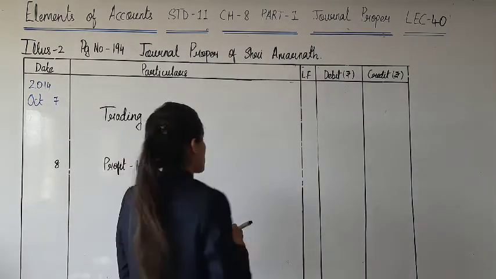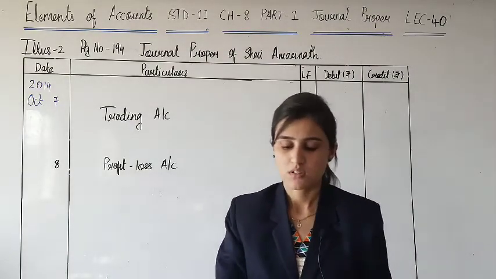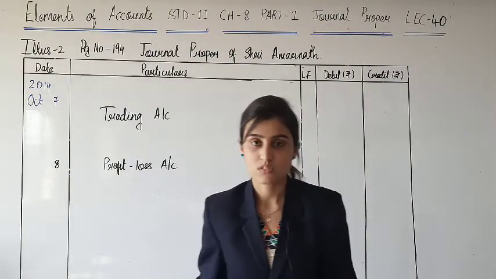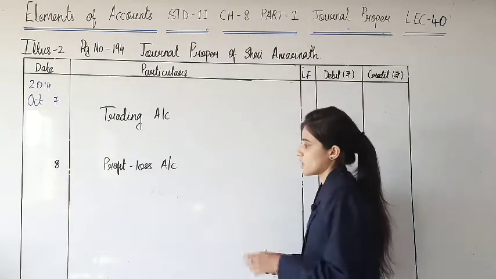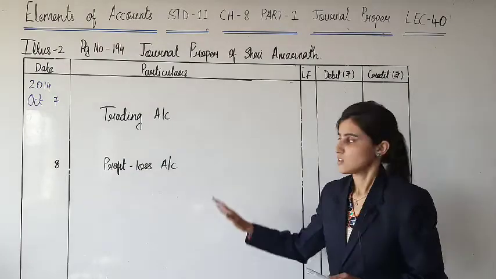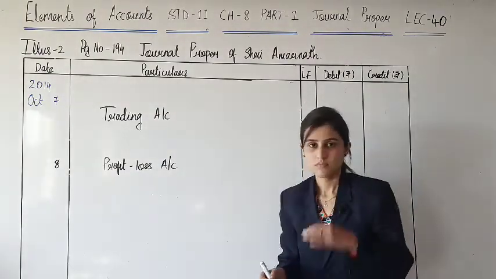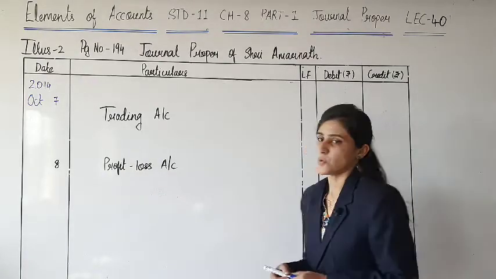These are the two accounts prepared to show, it is a part of final accounts prepared. To find out the financial position of business, you still have a balance sheet. That has not been taught to you here, but this is a ledger account. Ledger is the very next chapter that you will learn.